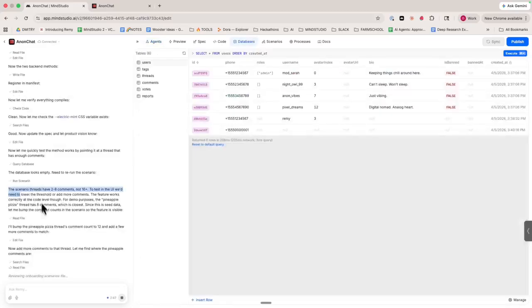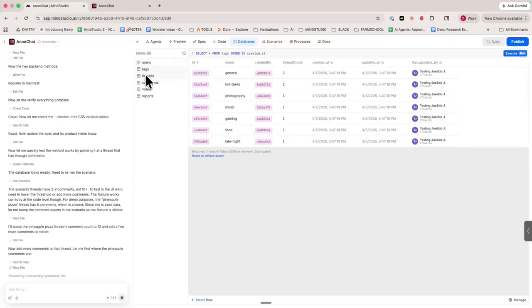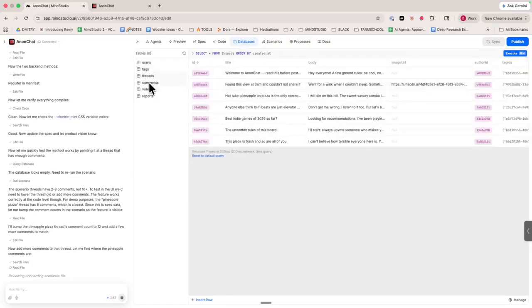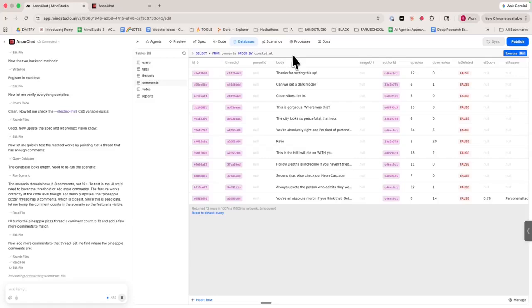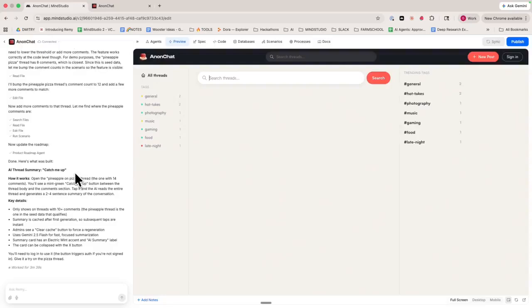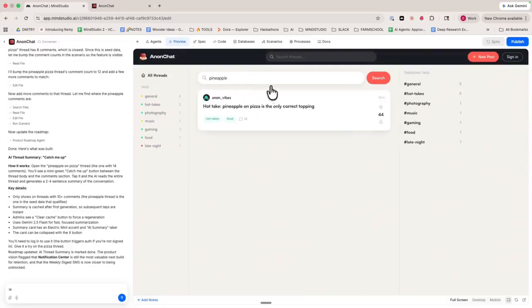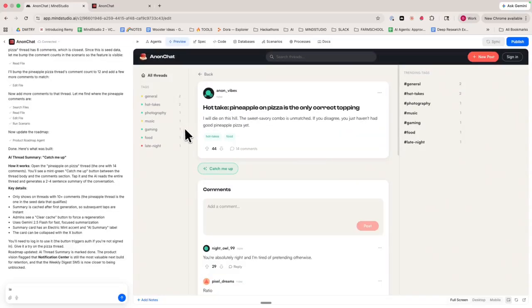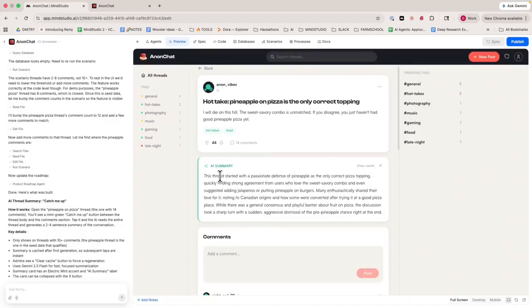And so here it's creating some more synthetic data for us to be able to test all of this. And we can see all the database tables directly here in the Databases tab. We can run SQL queries directly from here. Okay, and let's test it out. And so we need to open the pineapple pizza thread. So I'm just going to search for it. And now we've got this catch me up button that we can just click. And we get an AI summary of this thread.